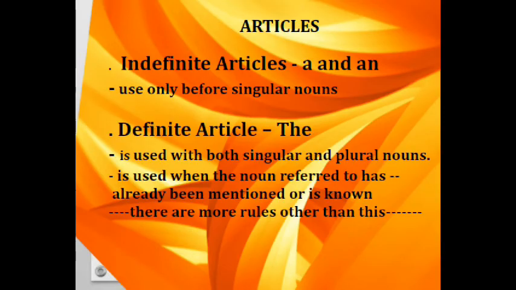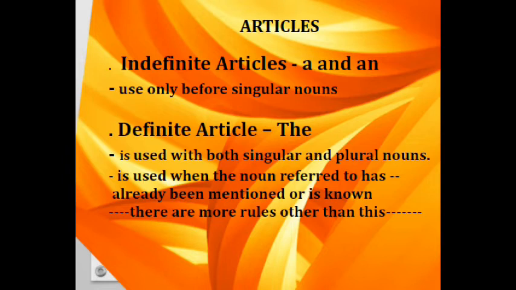Now let me give you a brief description of the chapter, articles, that you have already finished in the month of April. We know that articles are determiners that define a noun as specific or unspecific. So there are two kinds of articles.